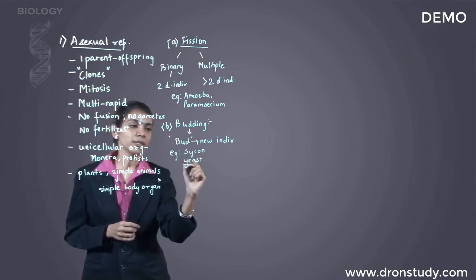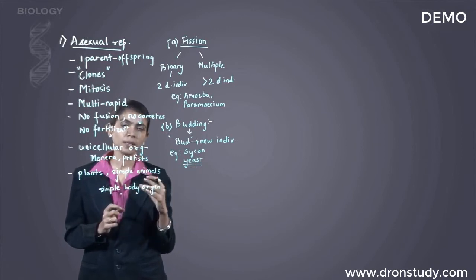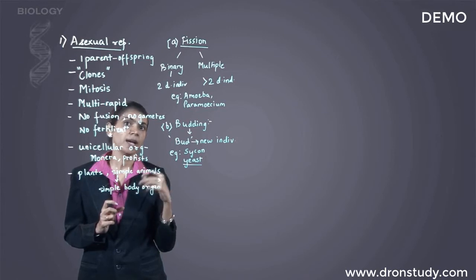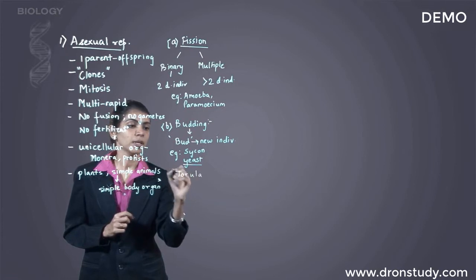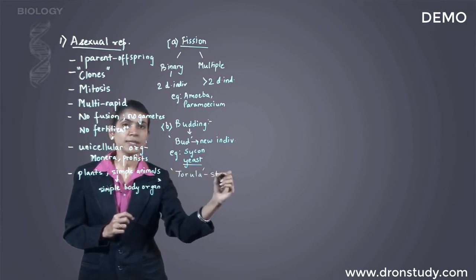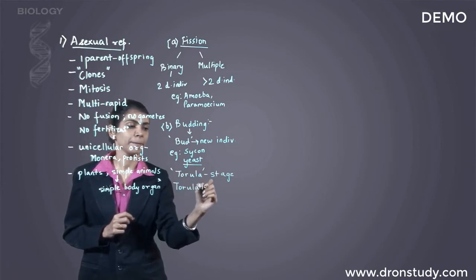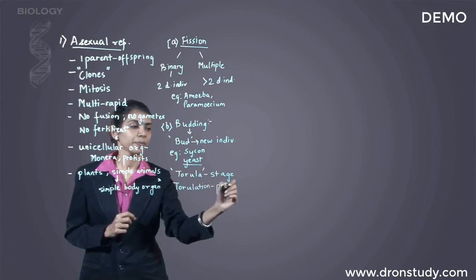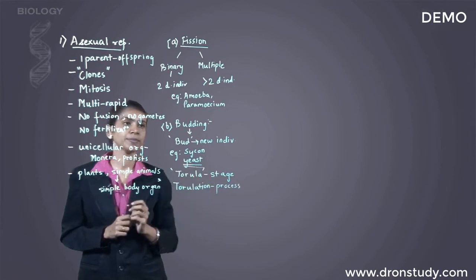Another thing about yeast is sometimes when the parent yeast forms buds, those buds may further form daughter buds. That stage of yeast wherein the parent body has a bud and the bud has further daughter buds is called the torula stage, and this process is called torulation, which is seen in yeast at times.